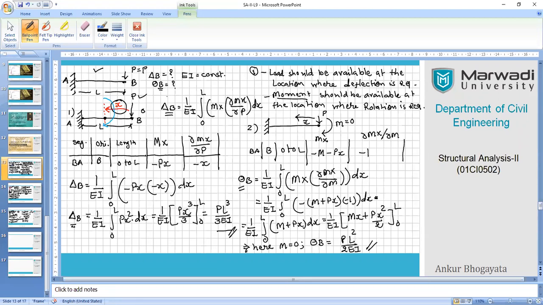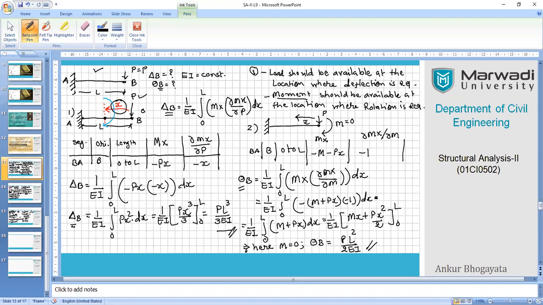If the corresponding force or moment is not available at that point, we took a fictitious force, either in the form of force or in the form of moment.